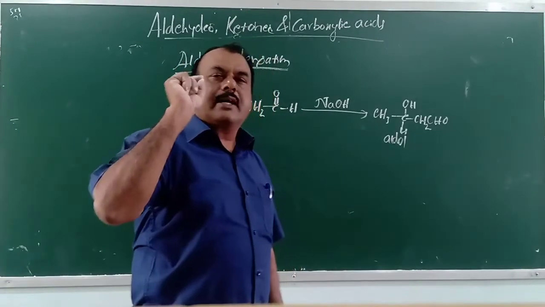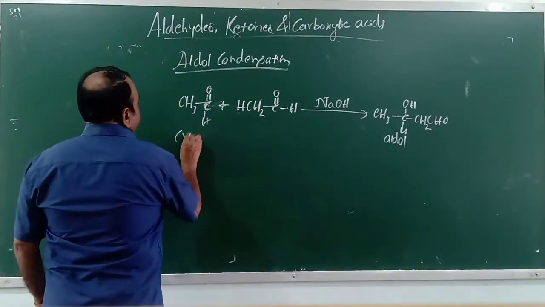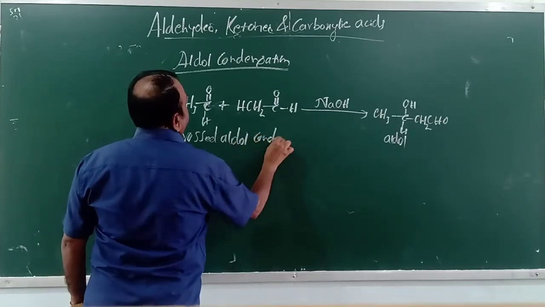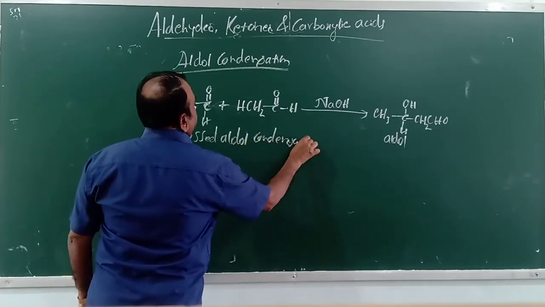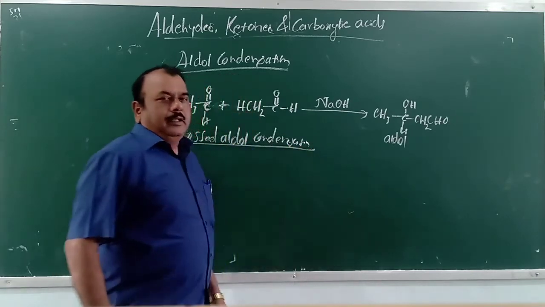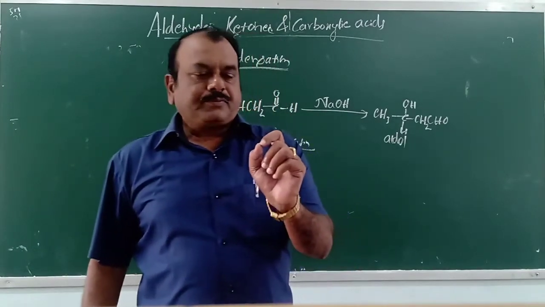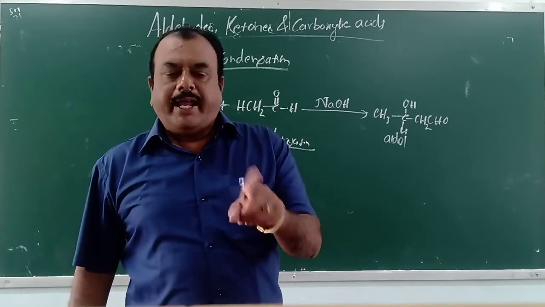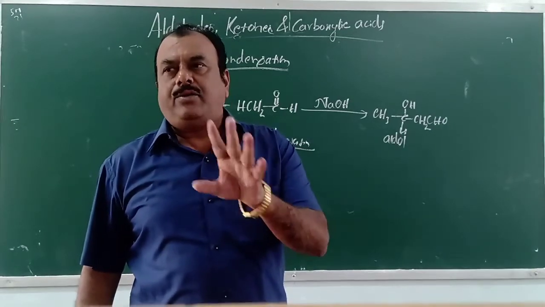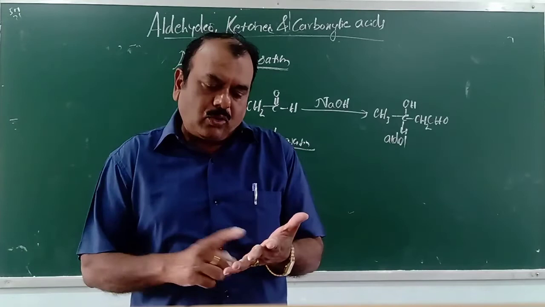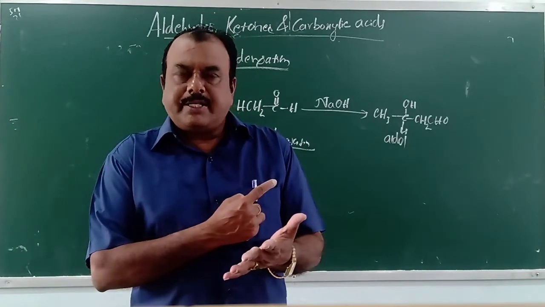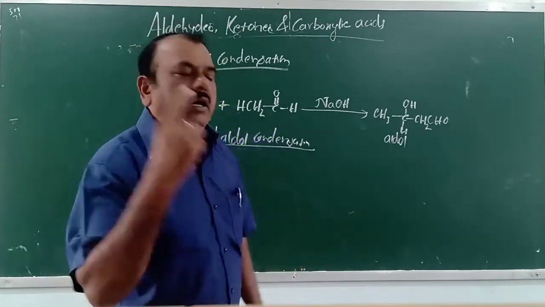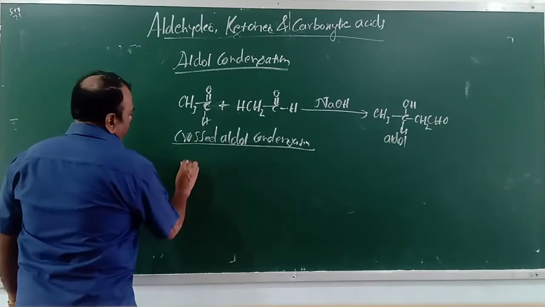So also this is crossed aldol condensation. What is crossed aldol condensation? When we treat an aldehyde which contains alpha hydrogen and an aldehyde which does not contain alpha hydrogen, in this case also aldols will be formed. This is an example for crossed aldol condensation. How? You look here.